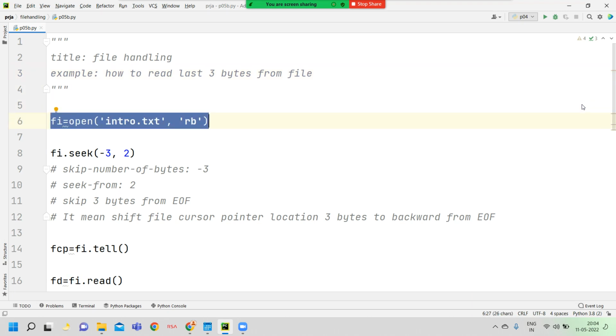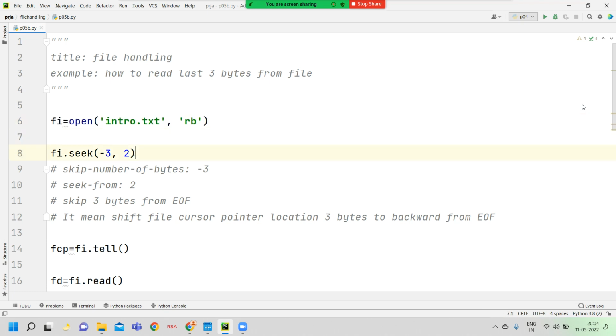Okay, here I try to open a binary file in read mode. Here I want to shift the cursor to the end of file, as well as skip 3 bytes from the end of file.